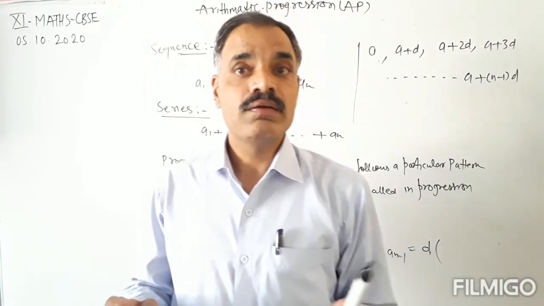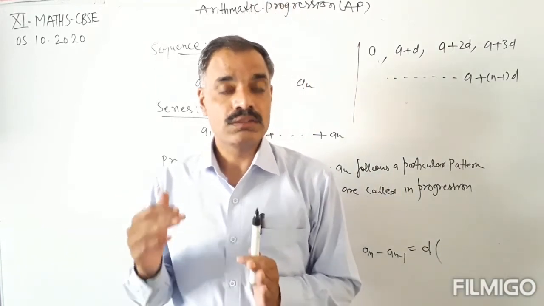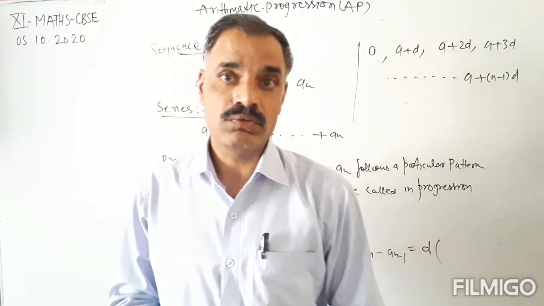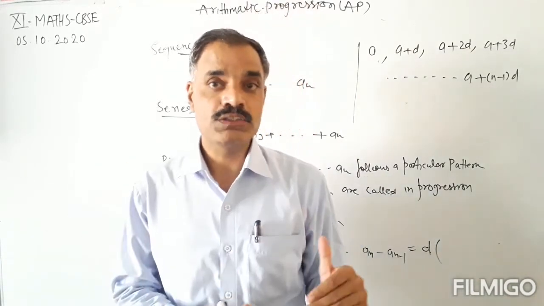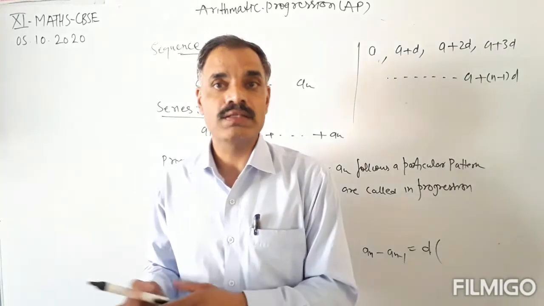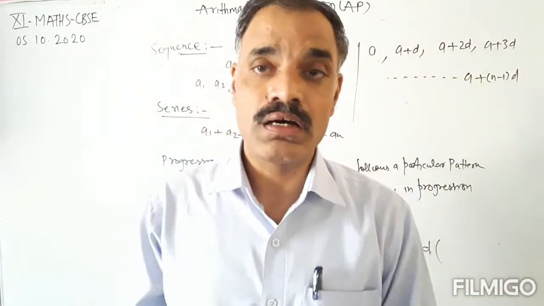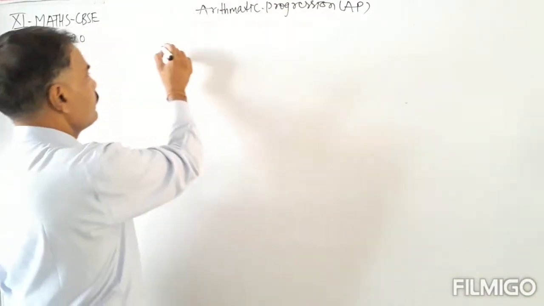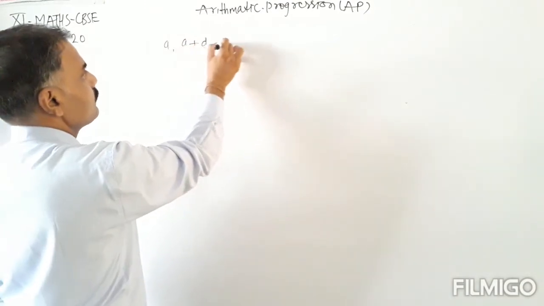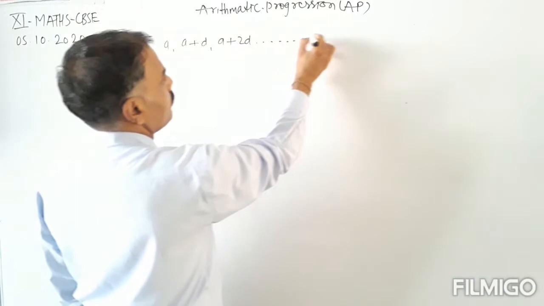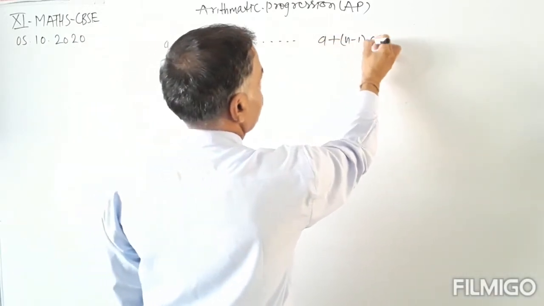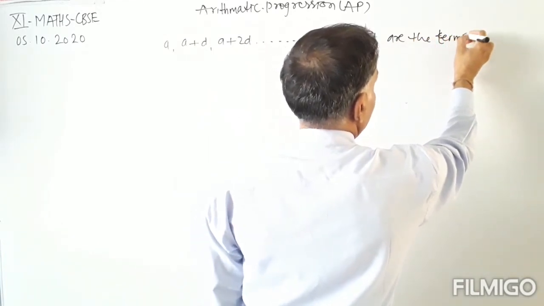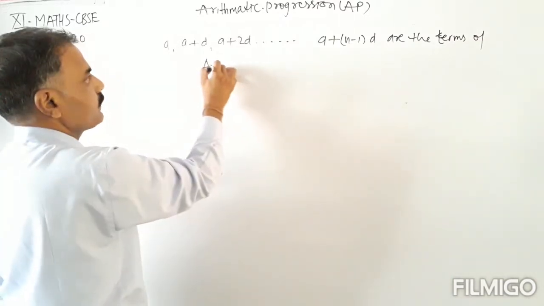In this way we can introduce the terms of the arithmetic progression: a, a plus d, a plus 2d, a plus 3d, and so on, a plus n minus 1 into d are the terms of the arithmetic progression.